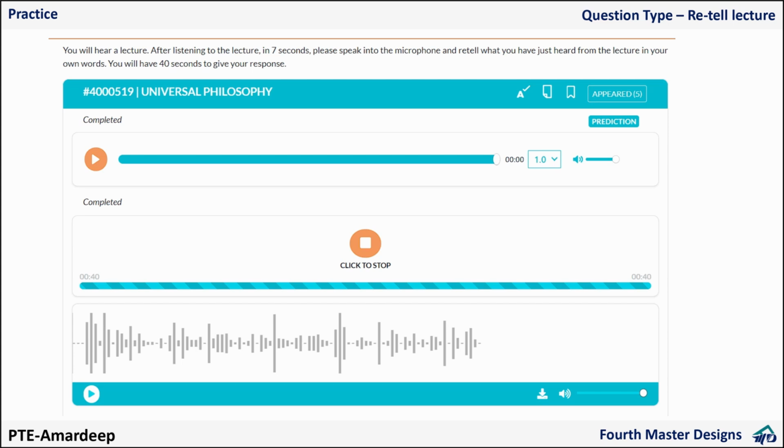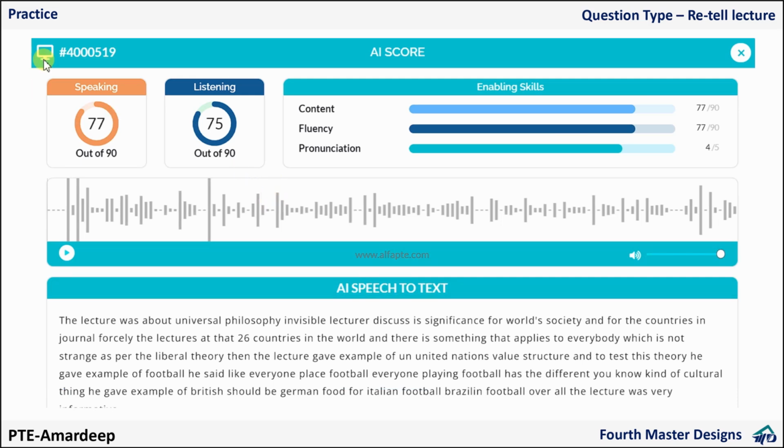How did I speak? Did I speak well? No. Why? Because there was hesitation. If I submit, then you will get to know what my score is here. There were, I think, 3 or 4 fumbles, and with more than one fumble I won't score more than 3 in content and more than 3 in pronunciation. So see here. Well, 77. That's a problem.